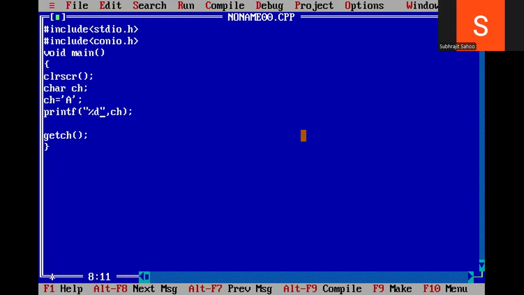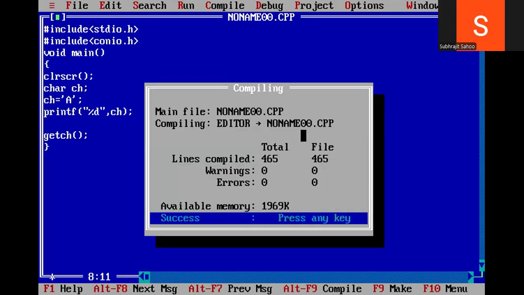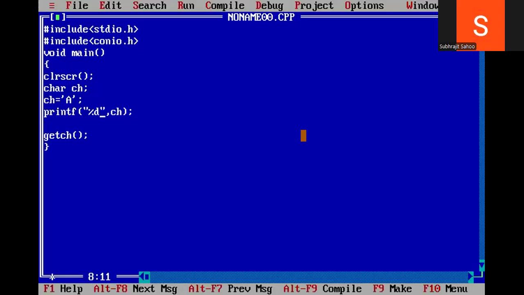Now observe how the output will change. Now I am writing %d, if I write the format specifier here. Observe how the output will change. What output am I getting, sir? 65. But what does my ch contain? My ch actually contains capital A, uppercase A. I have clearly written ch equal to capital A. That A value should be printed, but right now 65 is printing, because of this format specifier only. And ch is also a character type.